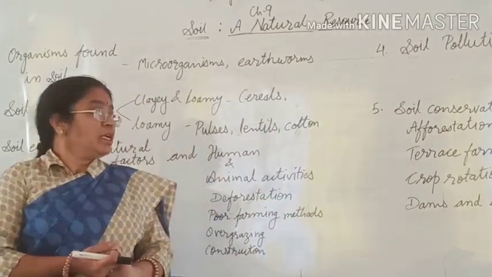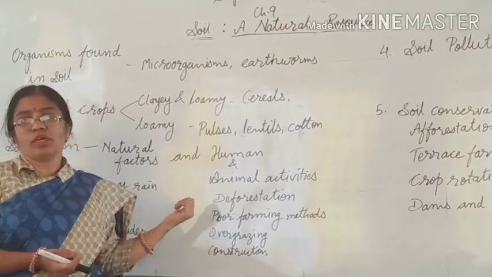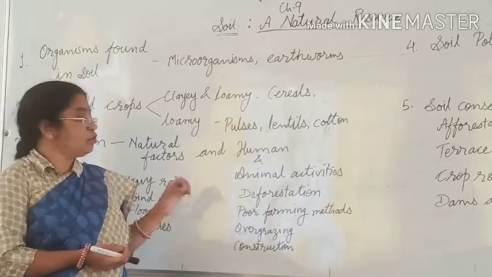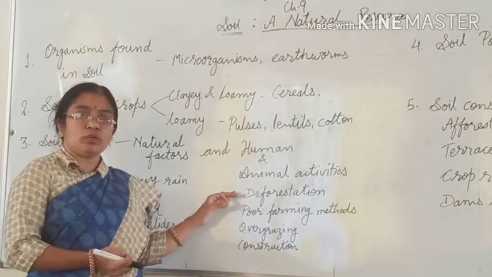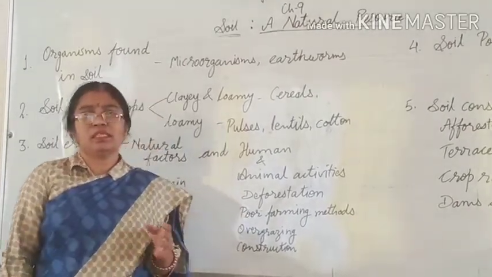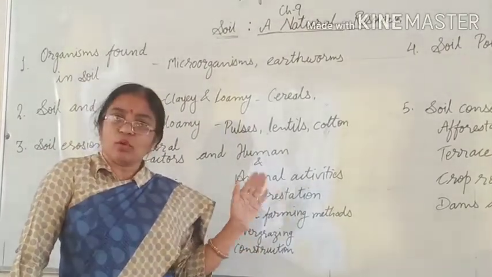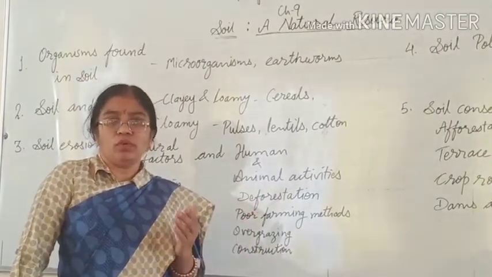In this manner, if no plants are there, no trees are there, there will be more and more soil erosion. That's why due to deforestation, soil erosion occurs. Now, poor farming methods. Some of our farming methods are such that the topsoil of the fields also runs away.